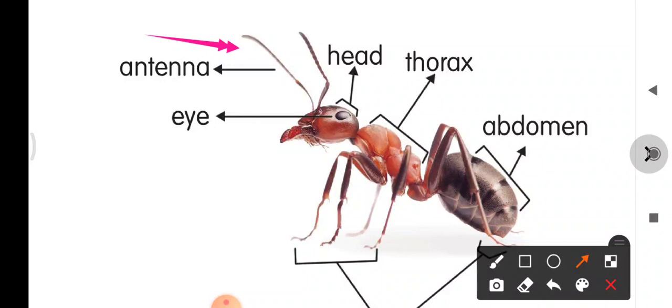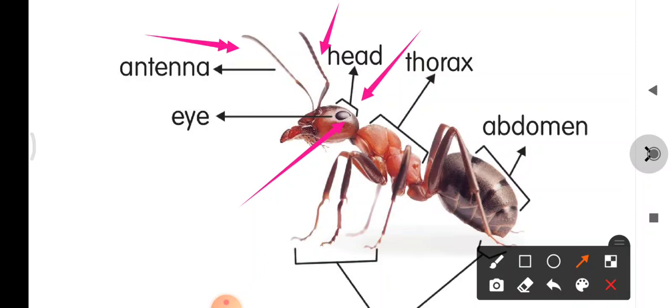Antenna here, this thread-like thin structure, it is from the head. If you see, it starts from the head. These are antenna. Then you can see the eyes clearly given. This is head. So far we learnt two antenna here, two eyes. The ant has two eyes, so this part is head.